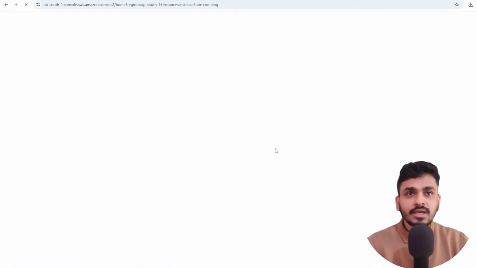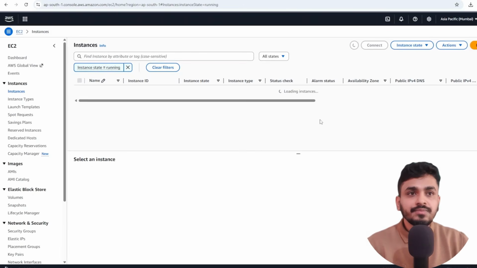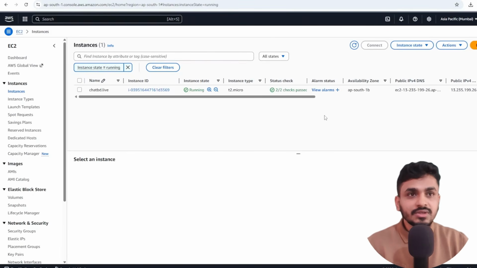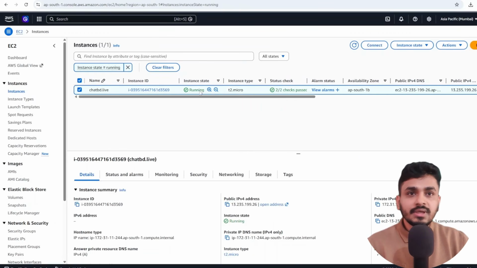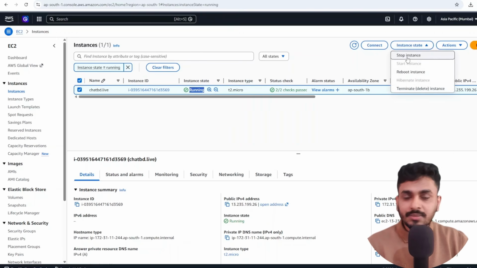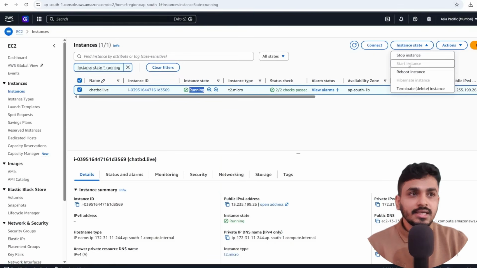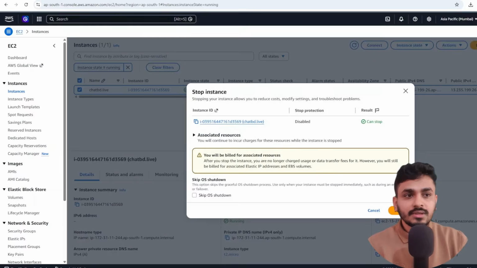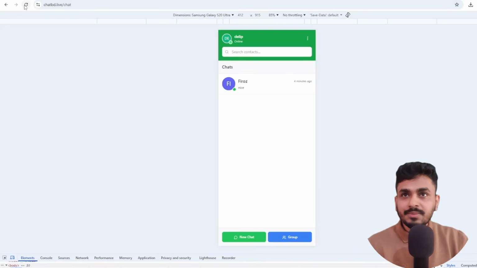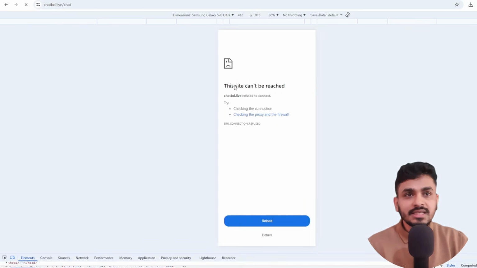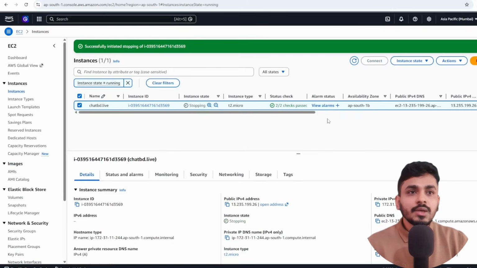Now I am going to show you where I host this application. I logged in earlier because it takes time to log in. Here is the project, it's in running state, I mean this server is running. If I stop it, then I won't be able to access this application. Suppose I stop it and refresh here, I can't access this application. This site can't be reached. I will run the server again.